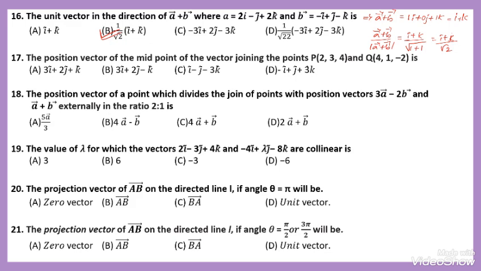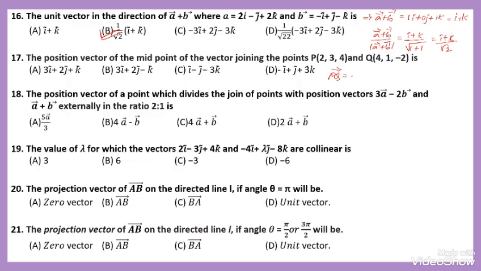Then question number 17. The position vector of the midpoint of the vector joining the points. We have to find the midpoint. Here, first I will take the position vectors of the given points. The position vector of PQ is Q minus P.